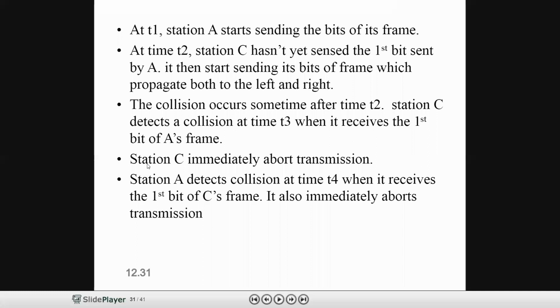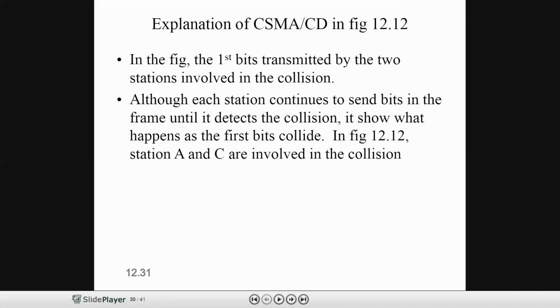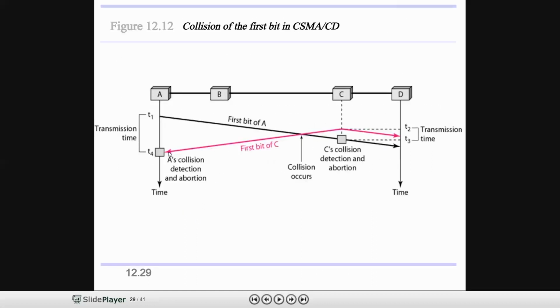When it receives the first bit of A's frame, then only it detects the collision. Now the station C immediately aborts the transmission. Now station A detects the collision at what time? At time T4, when it receives the first bit of C's frame. It also aborts the transmission. See here, the first bit of C has arrived here at station A. After reaching this point at time T4, A detects the collision and aborts the transmission.